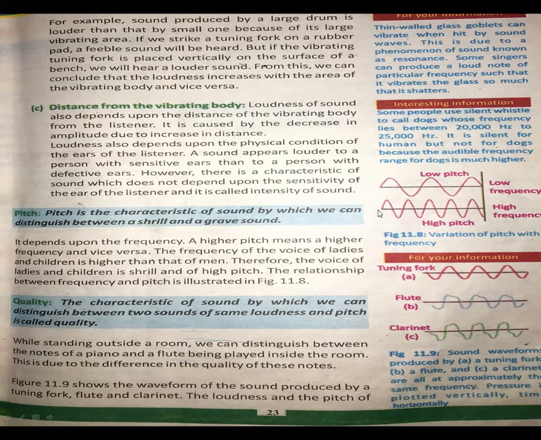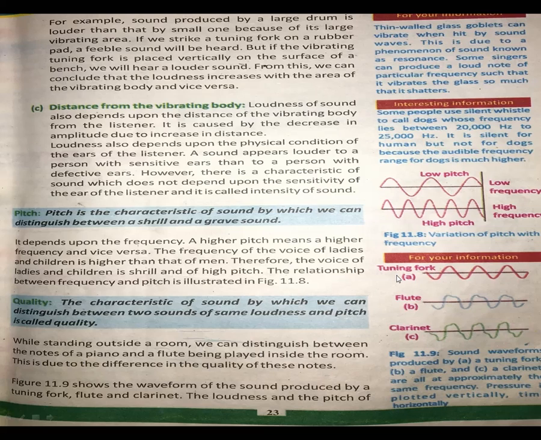The next thing we discussed was quality, the characteristic of sound by which we can distinguish between two sounds of the same loudness and pitch. We will see this with the help of an example. What is quality actually? While standing outside a room, we can distinguish between the notes of a piano and a flute being played inside the room. If someone is playing piano in one room and another is playing flute in the other room, you standing outside can easily distinguish the voice of the flute from the voice of the piano. This is due to the difference in the quality of these notes.